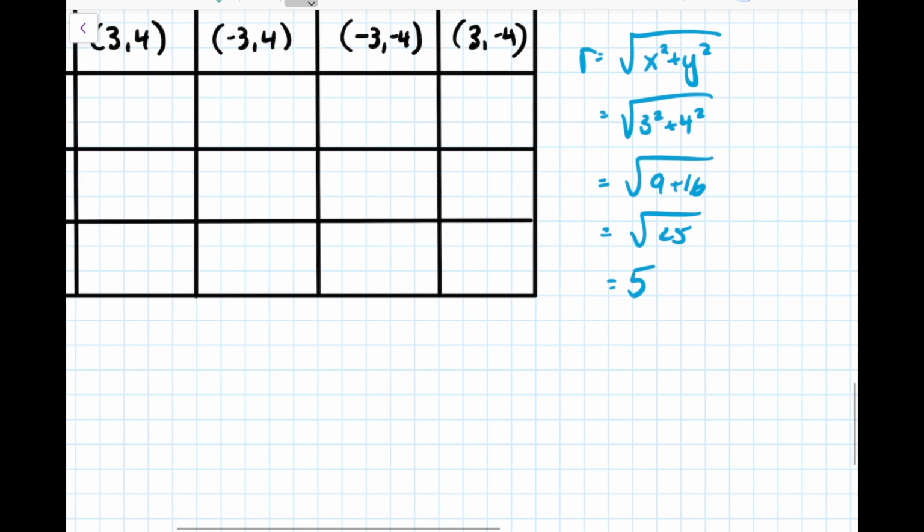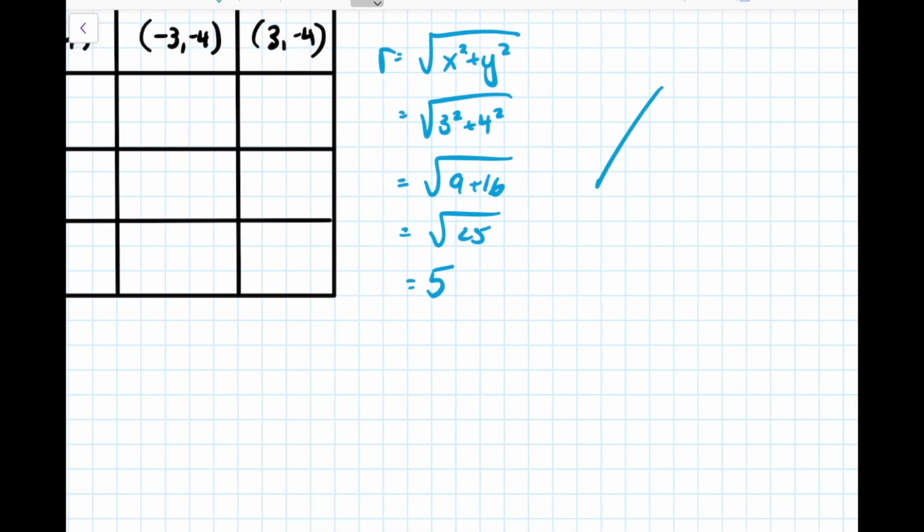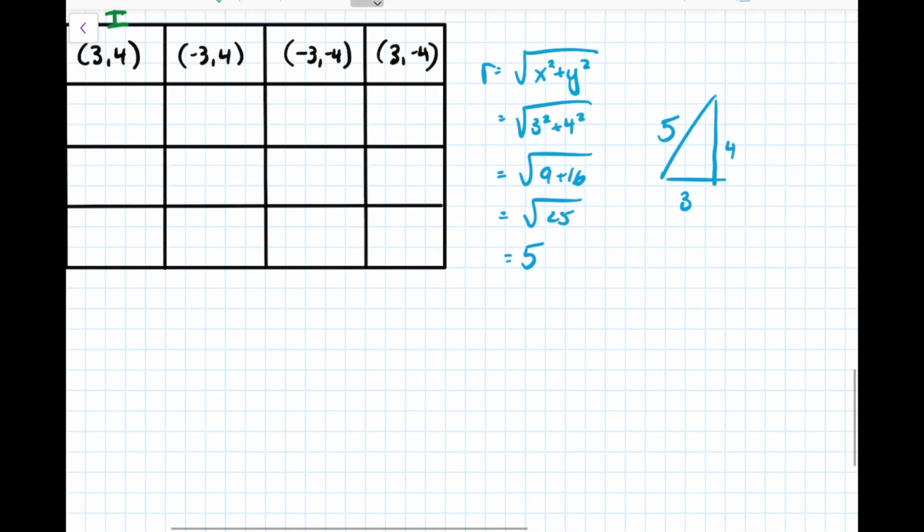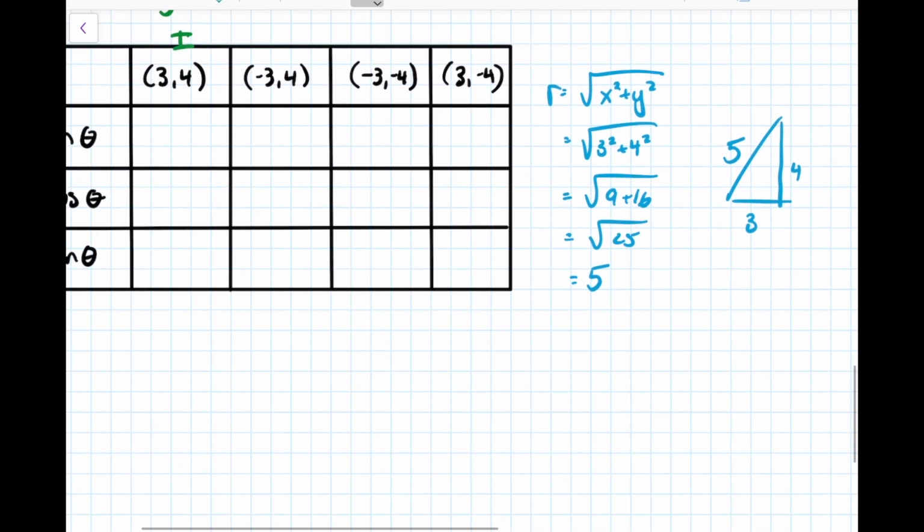And so if I sketch this out really, really quickly, our x was 3, our y was 4, our r was 5. And so if we do our sine, cosine, and tangents, our sine is y over r, or o over h. So it's going to be 4 over 5. Our cosine, a over h, x over r, is 3 over 5. And our tangent, opposite over adjacent, or y over x, is 4 over 3.